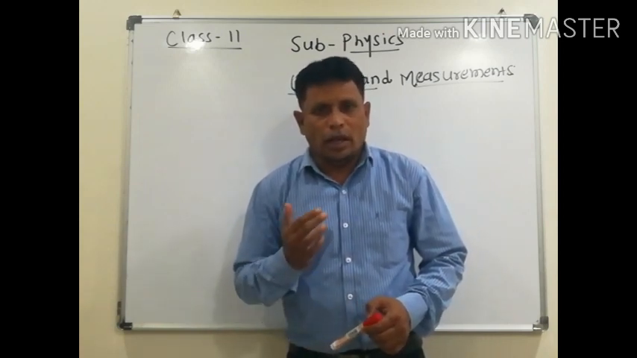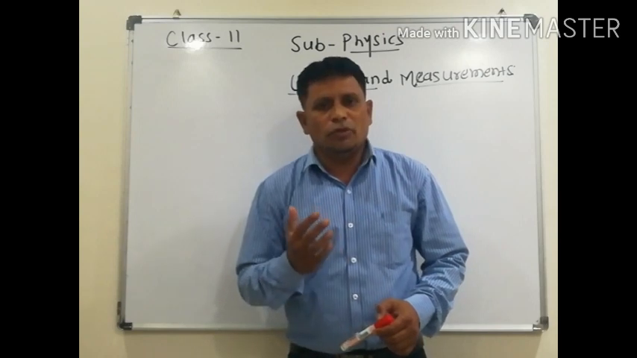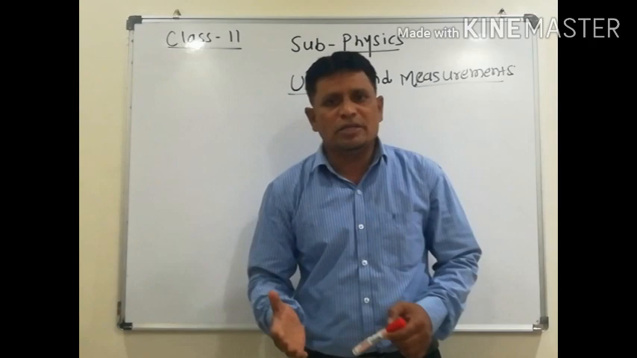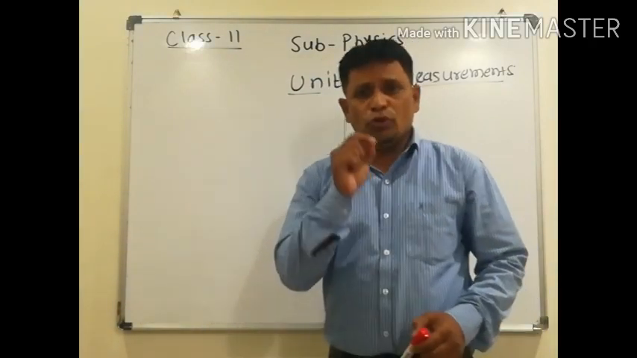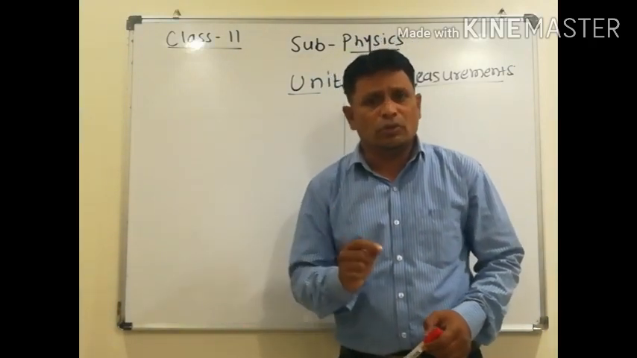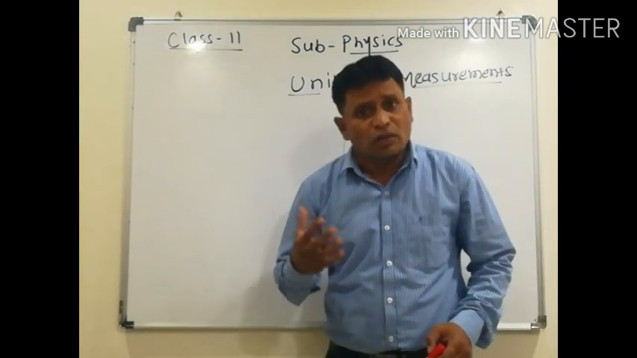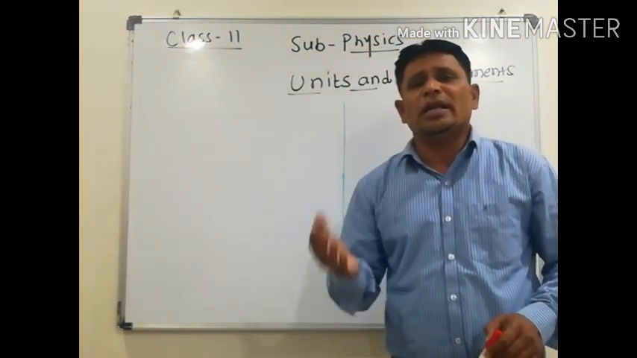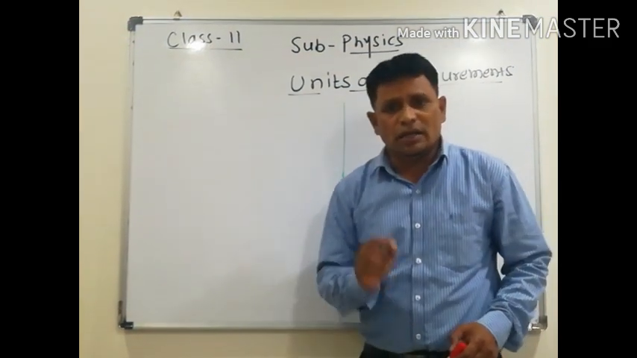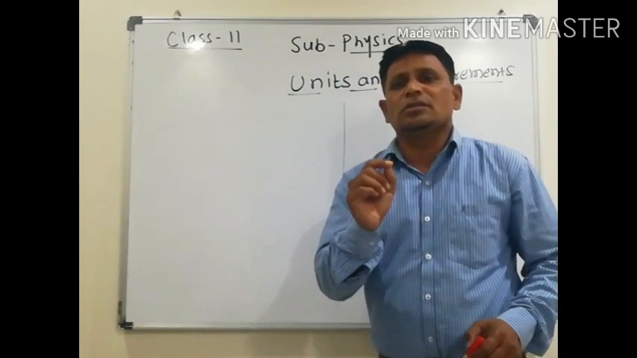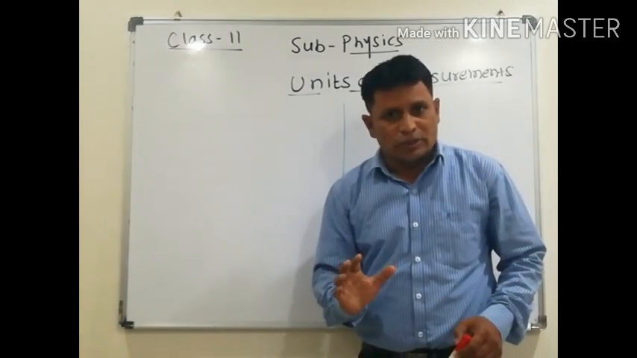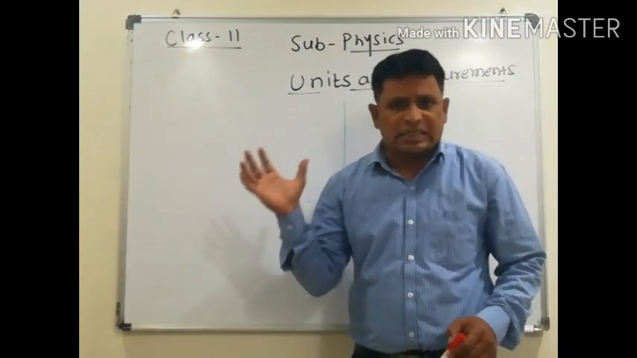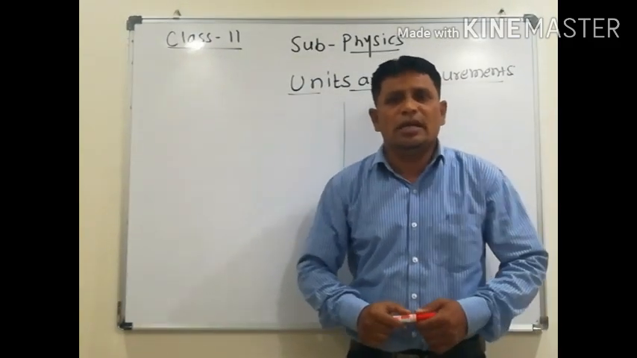So far, in units and measurement, we have seen many articles: what is a unit, what is a physical quantity, what are the types of physical quantities, what are the systems of units, then conventions to indicate SI units. I think our last article is related to the conventions to indicate the SI units. I think you have understood all the videos I sent properly.